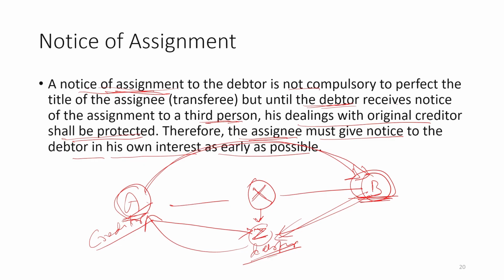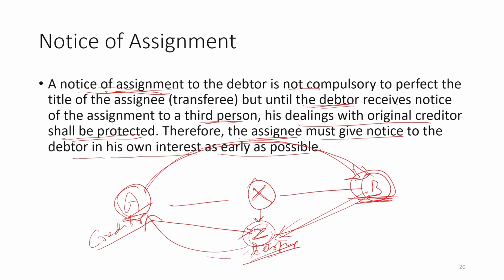Otherwise, what will happen? Z will remain in continuation to pay that amount to A, and it will be harmful for B. So, for B's own interest, B will do that. Otherwise, this is not a legal duty.